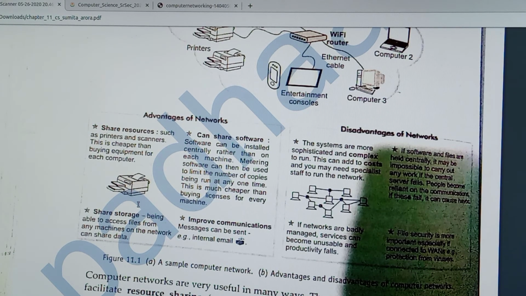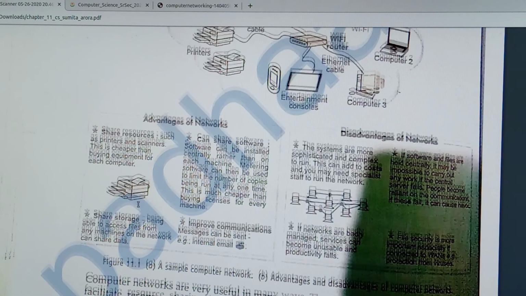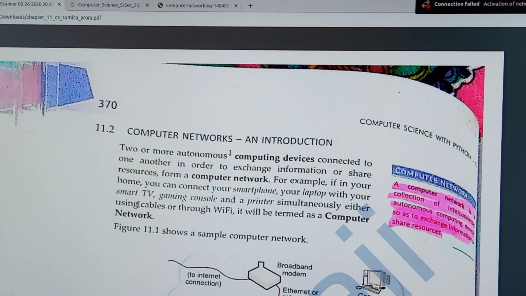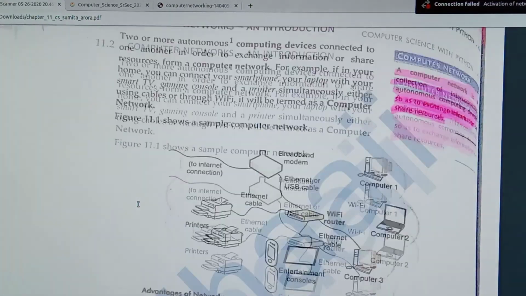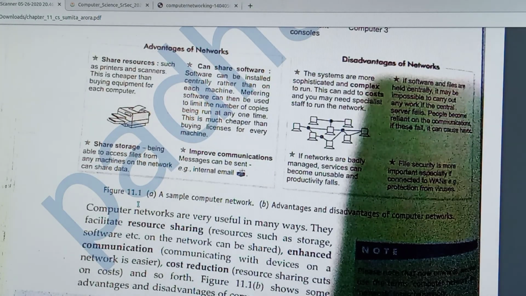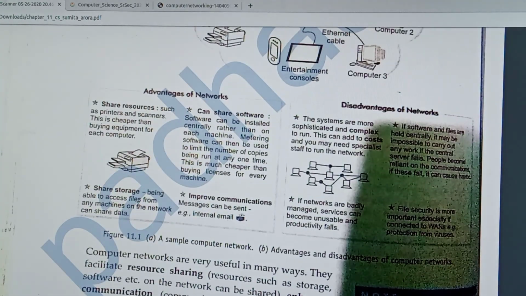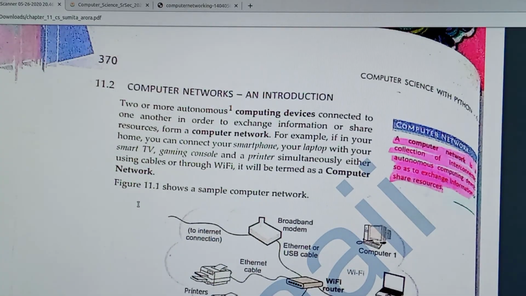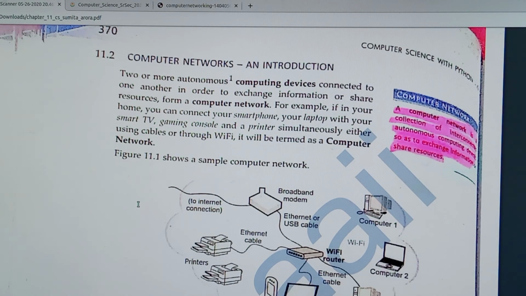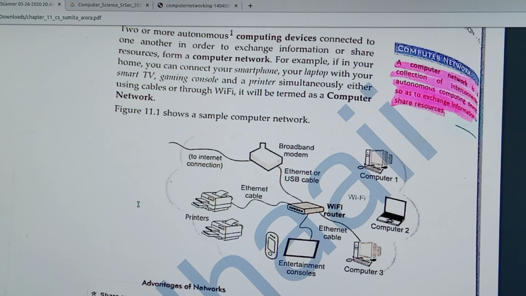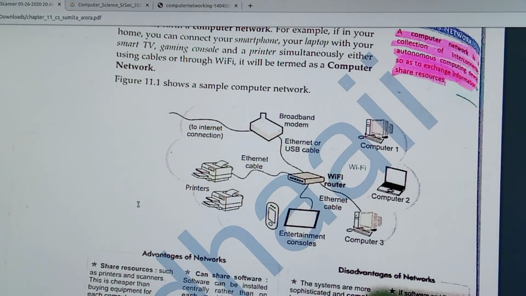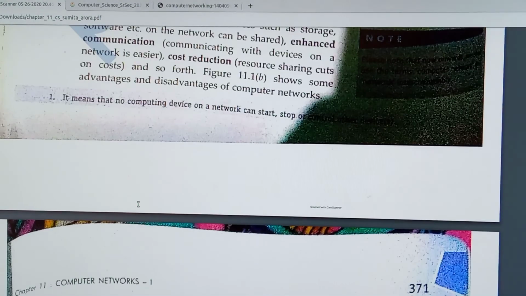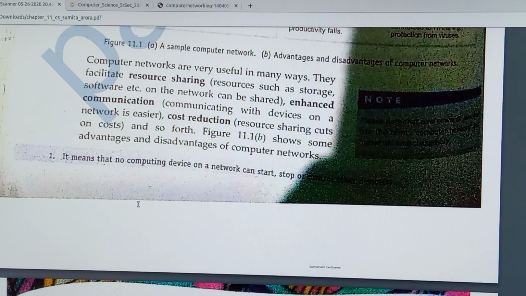So these are the advantages and disadvantages of networking. Here I introduced the network, what we mean by a network, and the advantages and disadvantages of a network. I hope you understand today's class. Make notes: what you mean by a computer network, draw this figure also, then write the advantages and the disadvantages of a network. The remaining paragraph here, you need to study.